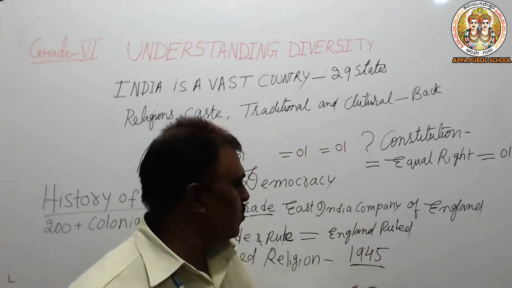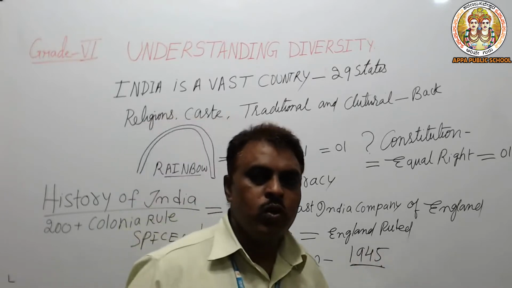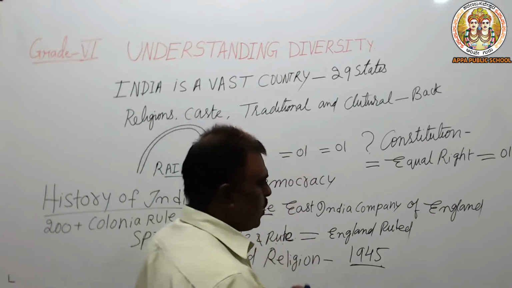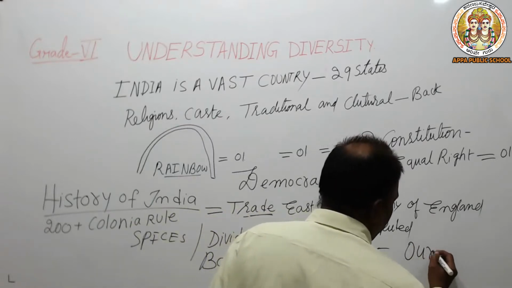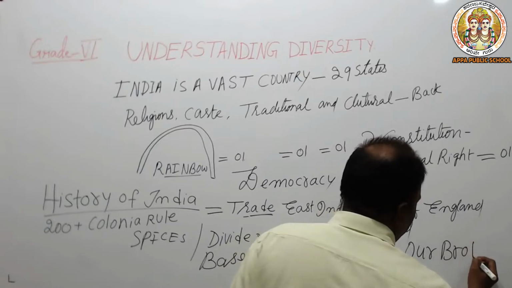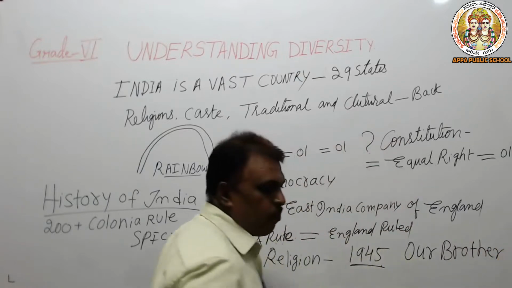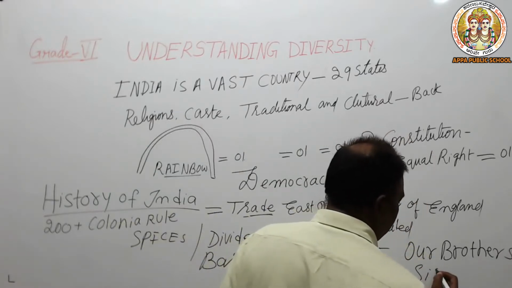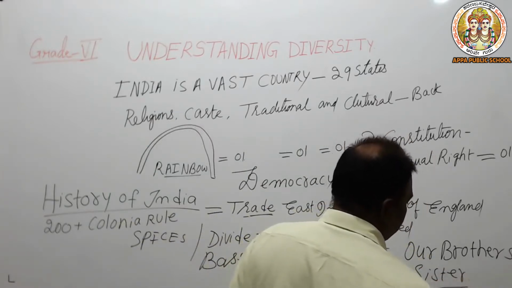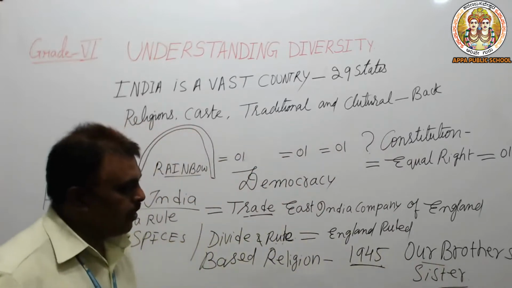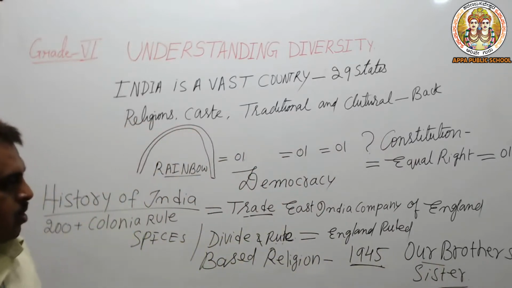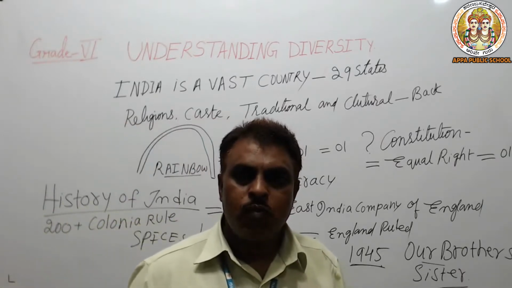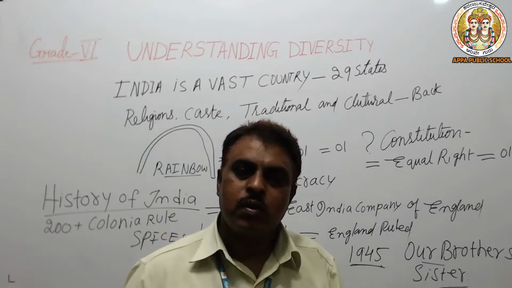We make this pledge after the divide and rule policy was implemented. After India became two, we treat the people living in India as our own brothers. India is my country. All Indians are my brothers and sisters. So brothers and sisters is the relation among Indians. How is it possible? It is really possible.